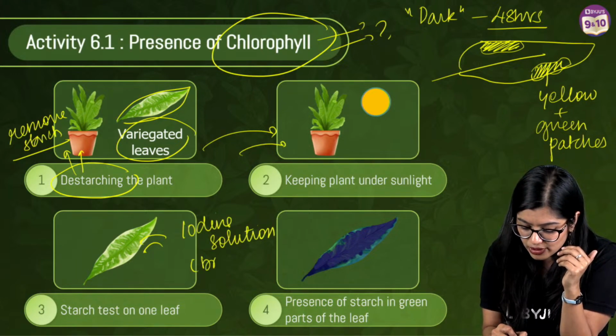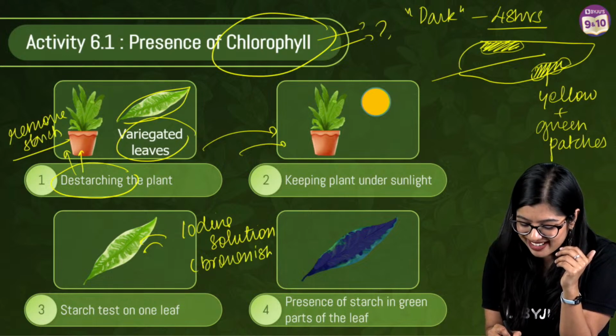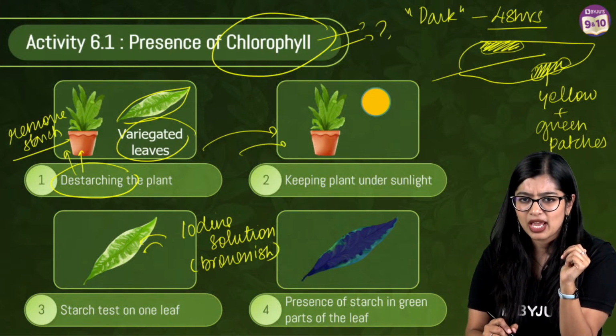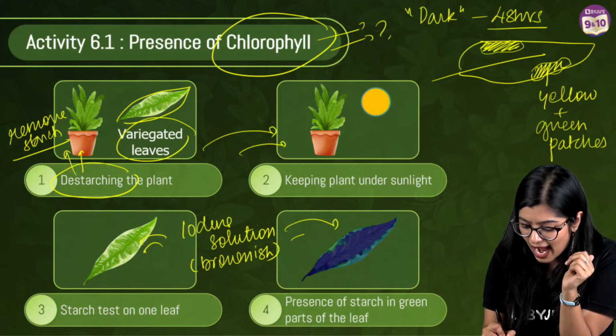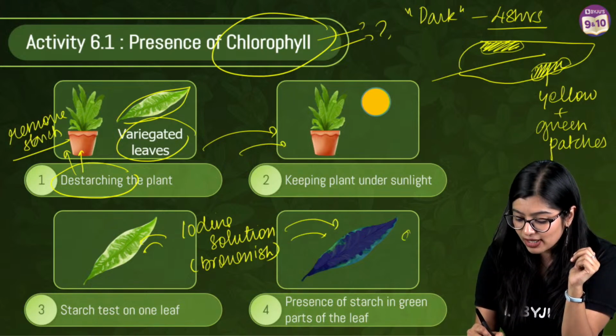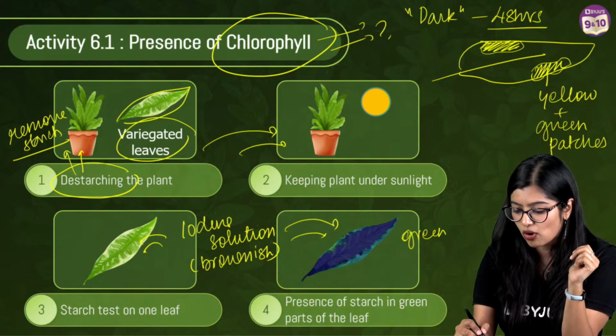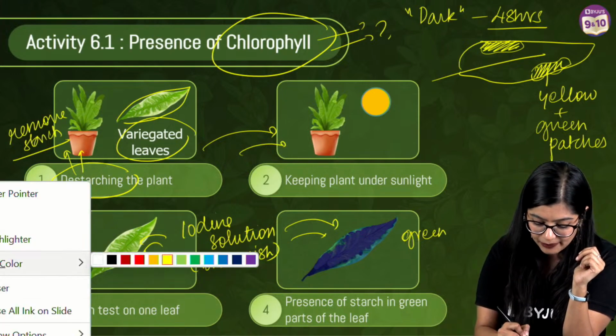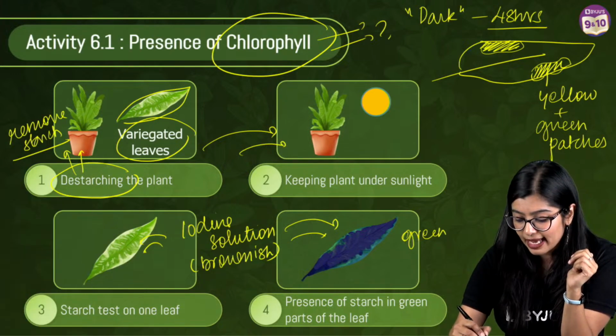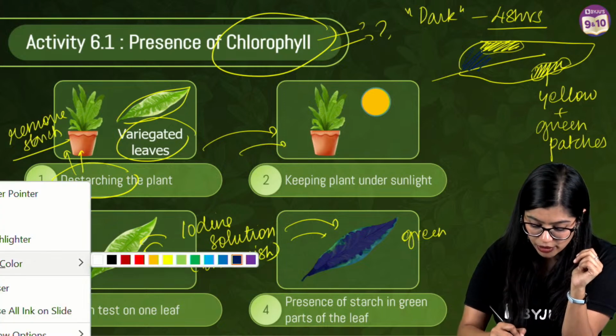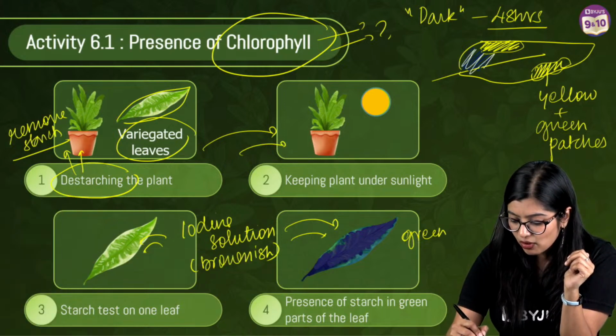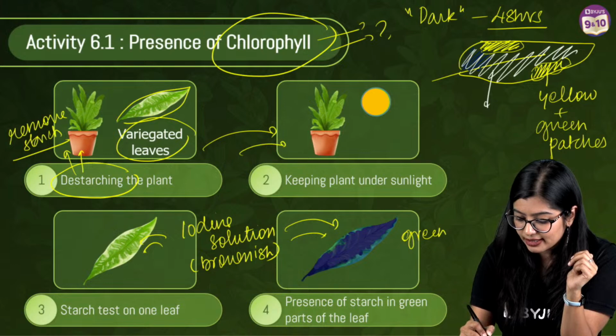Now, iodine solution is normally brownish in color, like a brownish-blackish color. But when I add iodine, wherever green parts are there, all this part that is green, all of these parts, wherever it is green, it will turn blue-black.